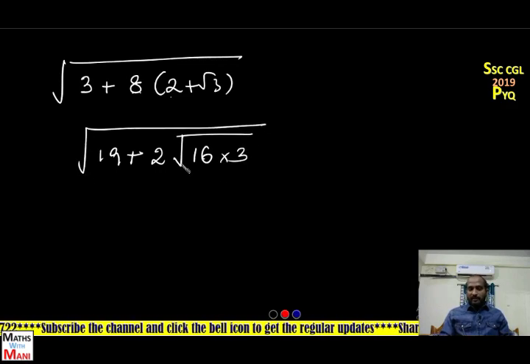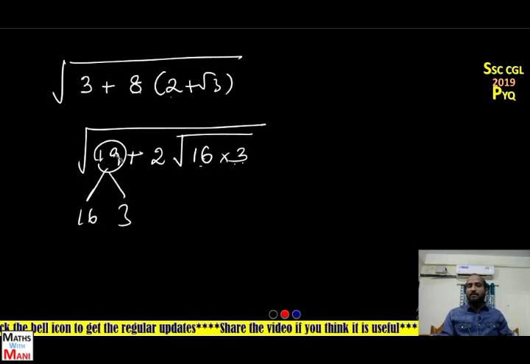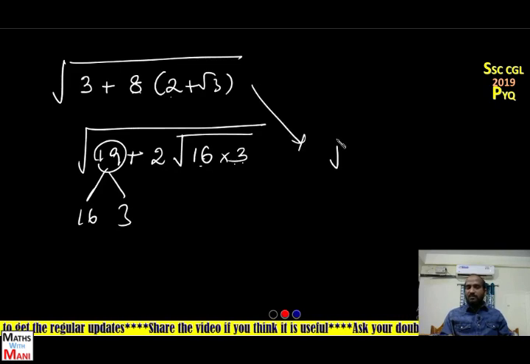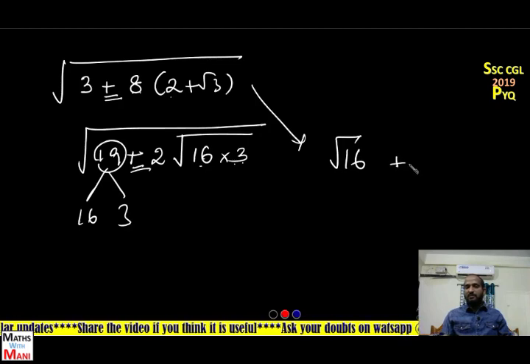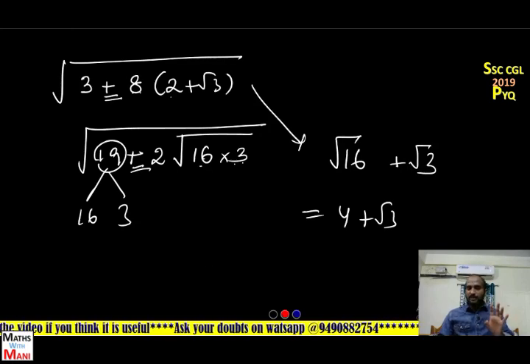So now in the under root part of the irrational part, 16 into 3 is there, and 19 can be written as the sum of the factors of this value, 16 plus 3, because 19 is equal to 16 plus 3. So now tell me what is the square root of this surd? Square root of 16, since plus is there, plus √3. So what is the answer? 4 plus √3. It is not the final answer.